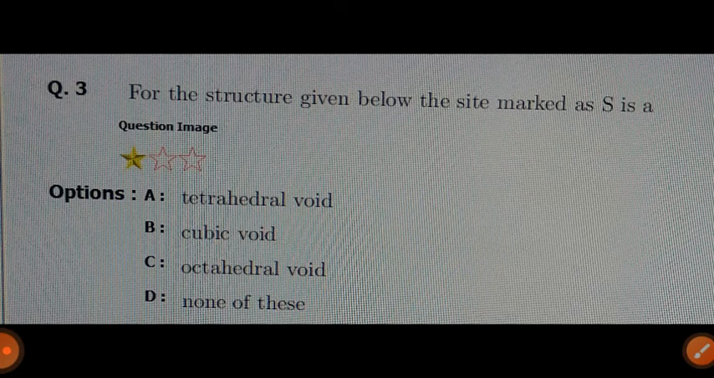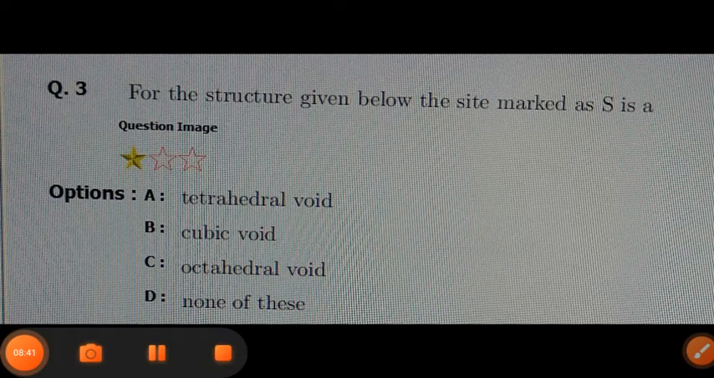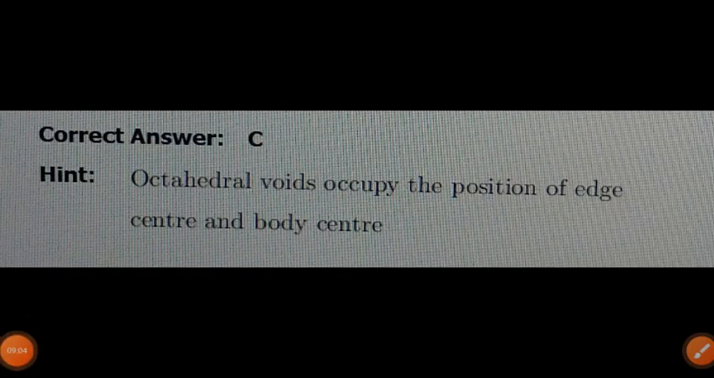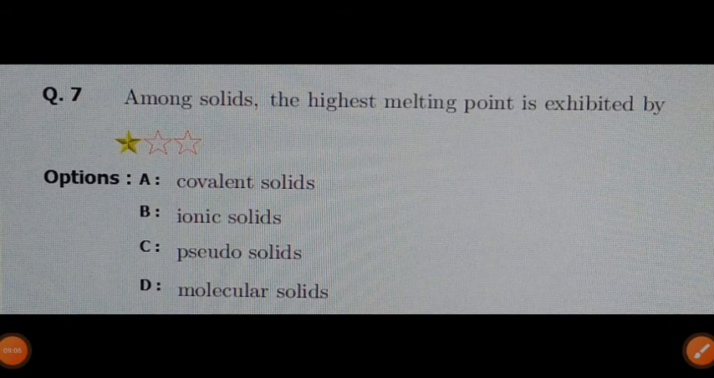The next question is: for the structure given below, the site marked as yes is O. For the structures given below, then after these questions we discuss another question.